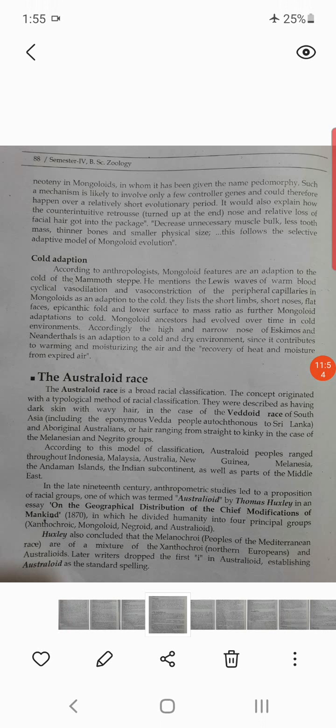So this is the Australoid race. So up till now you studied about this. How many races? The Caucasian, then Negroid, third Mongoloid, then the Australoid race.